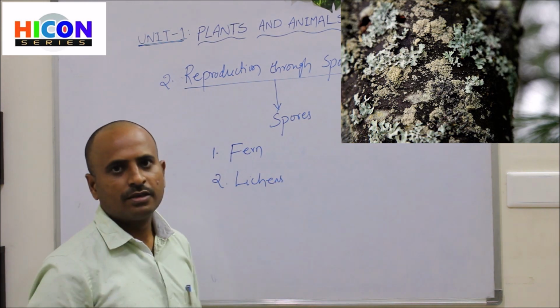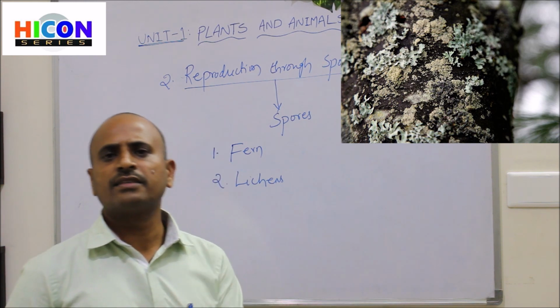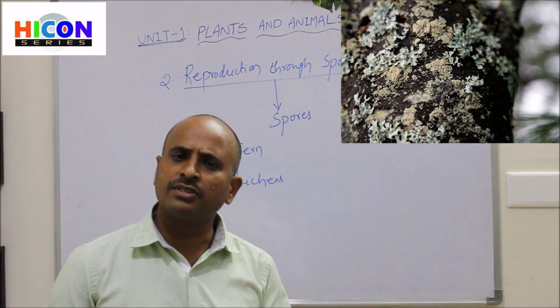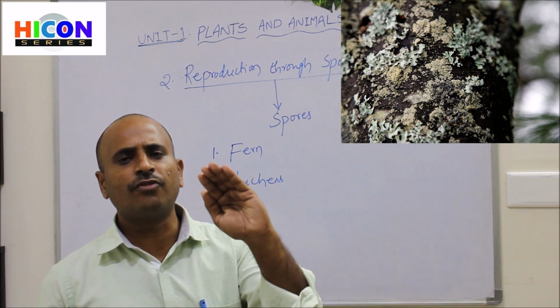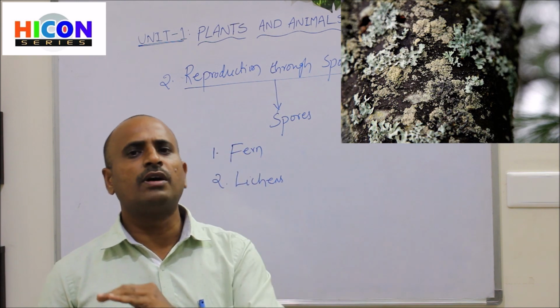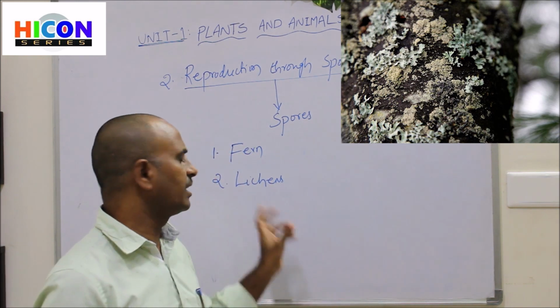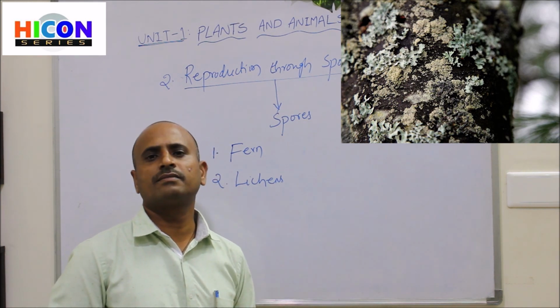So lichens. We can observe lichens on trees which are wet during the rainy season. Algae and fungi form on the stem of the trees, and we observe some lichens. It does not contain any leaves, fruits or seeds.